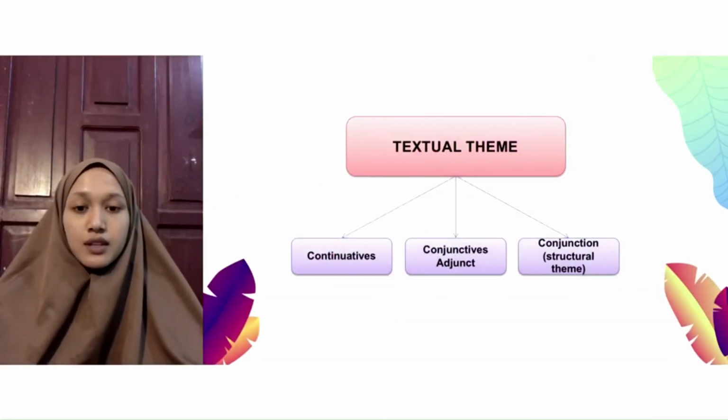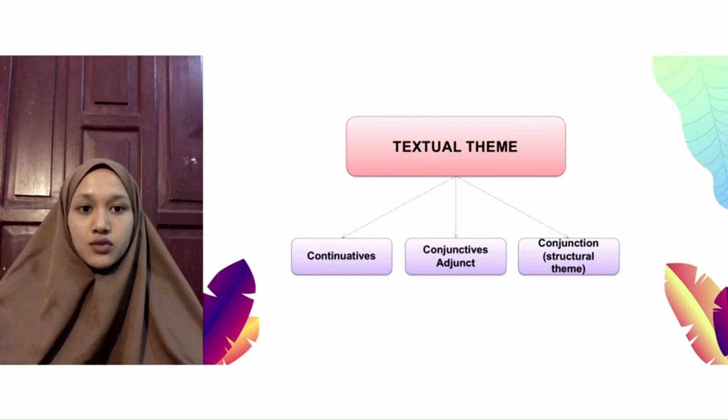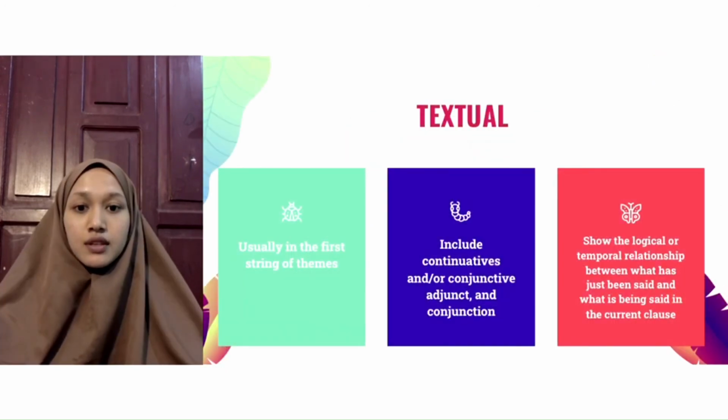Textual theme. Textual theme is divided into three: continuative, conjunctive adjunct, and conjunction or structural theme. Textual theme is usually in the first string of themes.